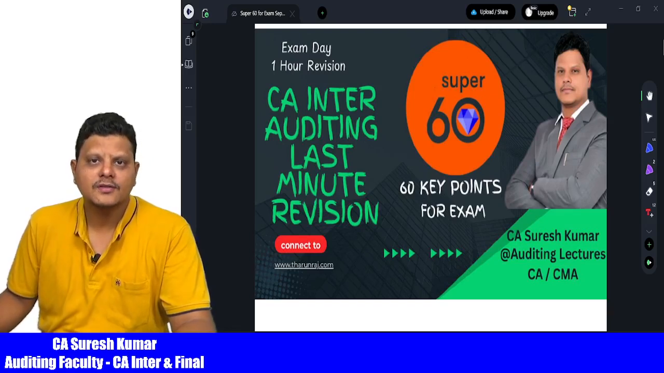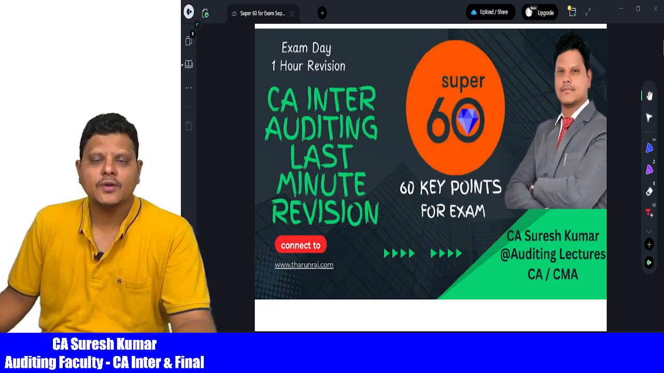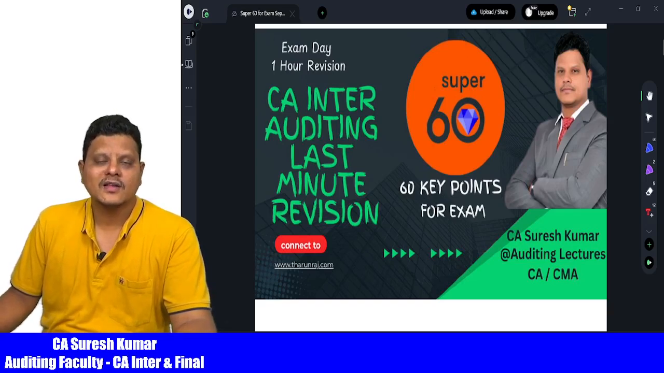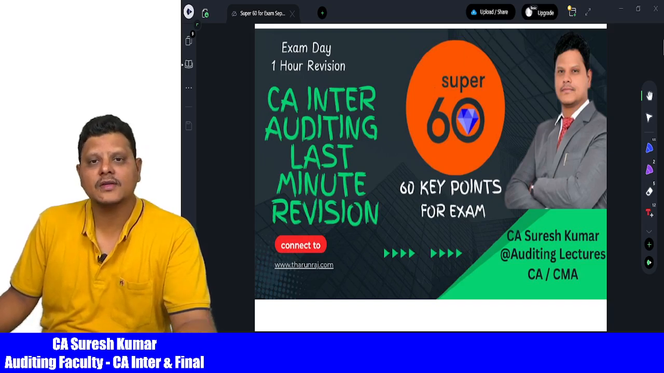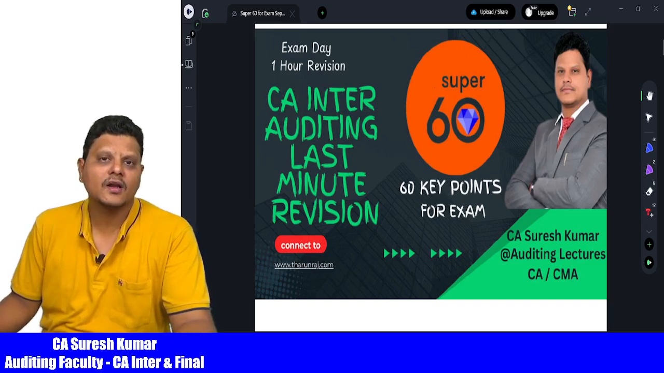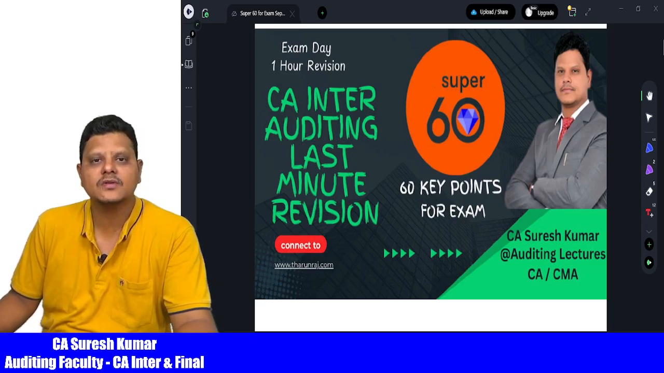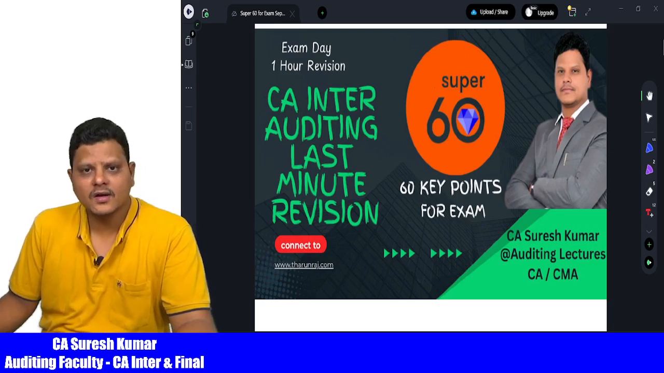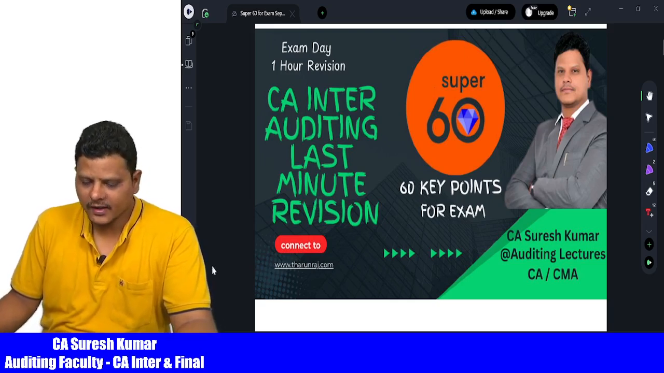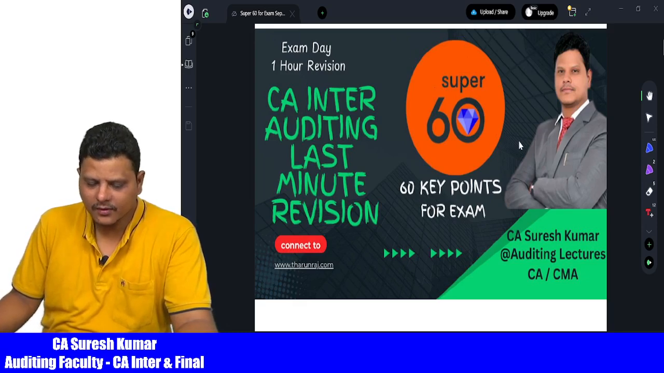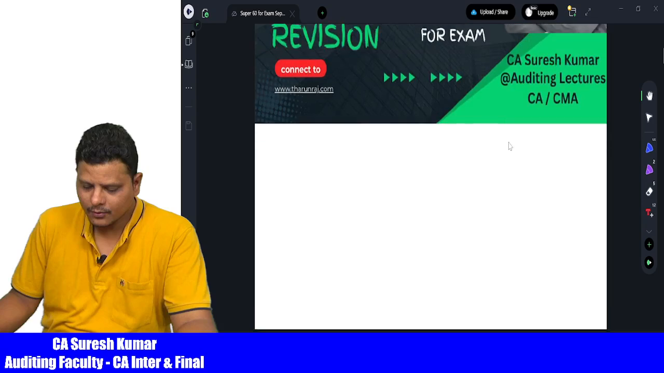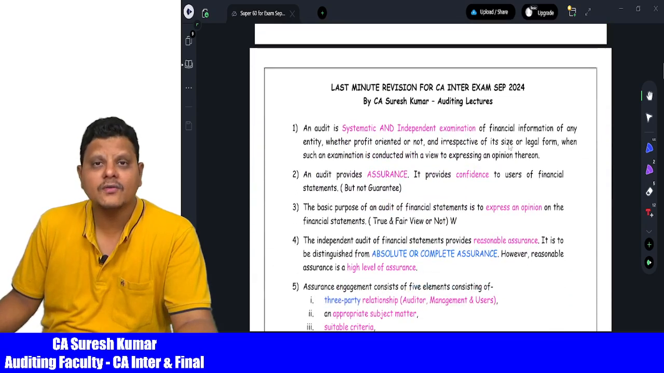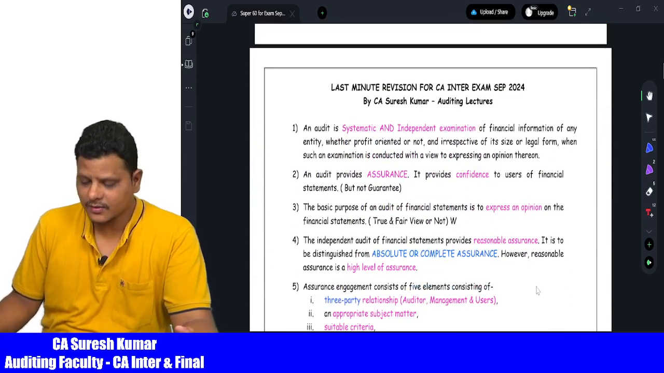Hello, my dear friends. As you are going to appear for the examination, I thought of giving this Super 60 for your examination purpose, where you can revise all 60 points, which is very important for examination, in less than 1 hour. It is colorfully highlighted. So, 1 hour revision for examination. It is fully colorfully highlighted for your easy understanding and reference purpose.